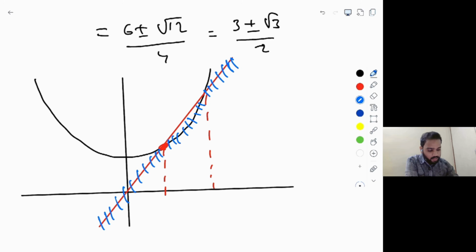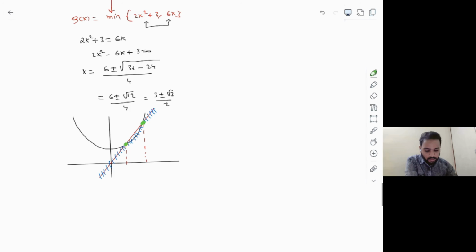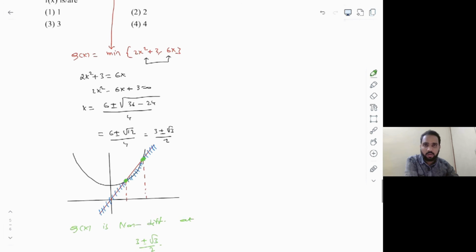And very clearly you can see there are two sharp corners or sharp points on this graph, which makes the first function g of x non-differentiable at 2 points. And also we know the points as well here. So let's write down the conclusion here, right? g of x is non-differentiable at 2 points, 3 plus or minus square root of 3 divided by 2. For the first function we have got two non-differentiable points.